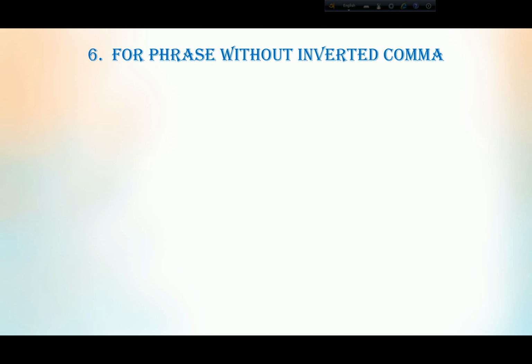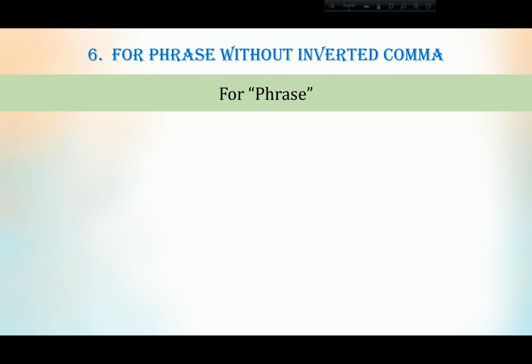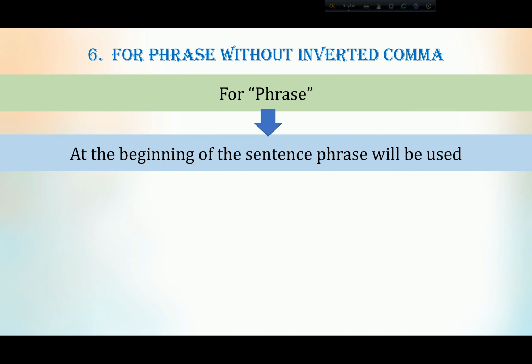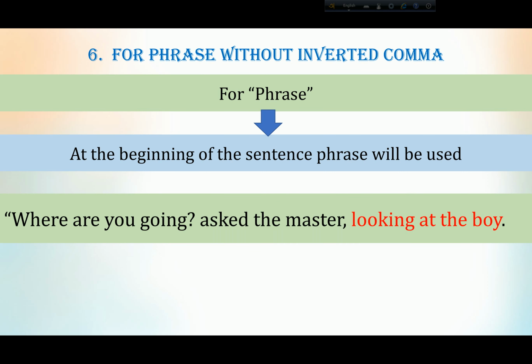Now, if you get a phrase and it is not in inverted commas, what will you use? You have to use it at the beginning of the sentence. For example, "Where are you going?" asked the master, looking at the boy. See, here this "looking at the boy" is not in inverted commas.